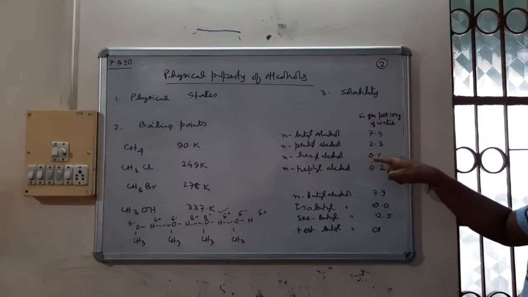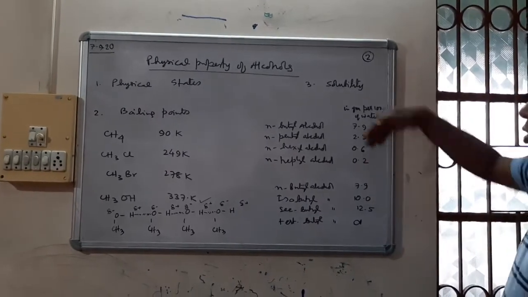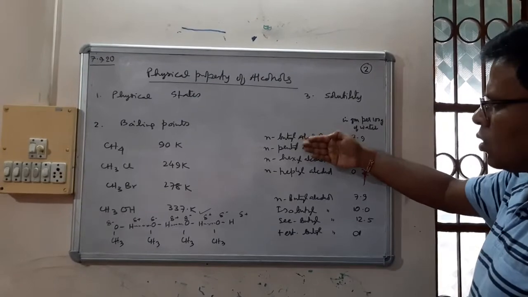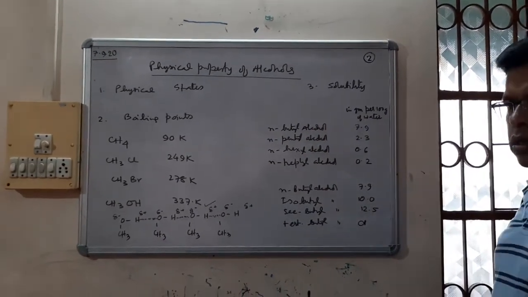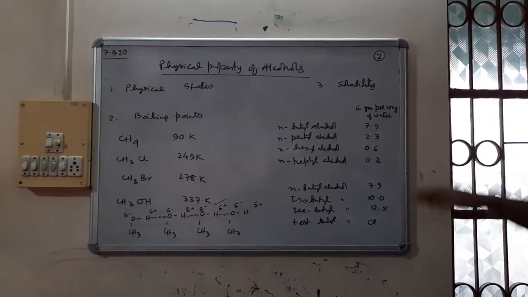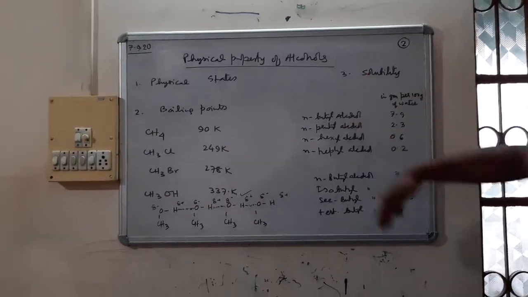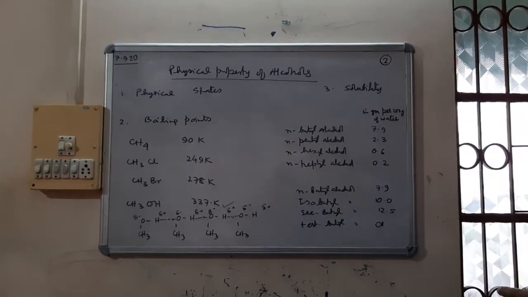And then hexyl alcohol is 0.6 and heptyl alcohol is 0.2 grams. So as we go to more and more higher alcohols, solubility is decreasing. Lower alcohols are more soluble, and for the higher alcohols, solubility gradually decreases.